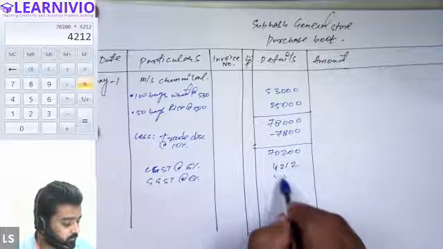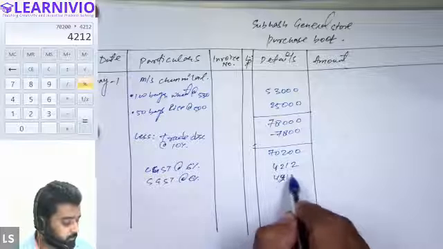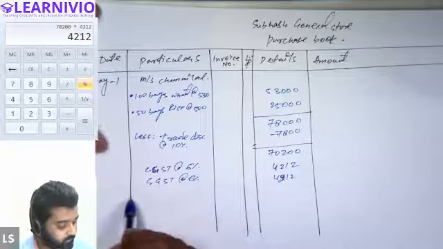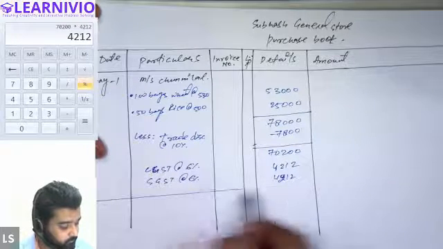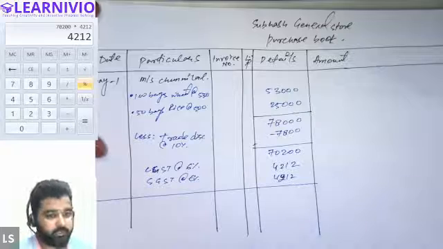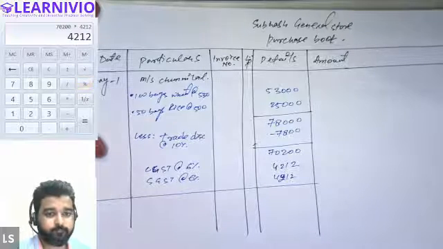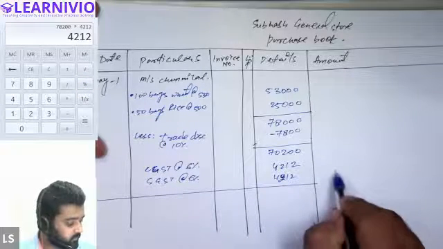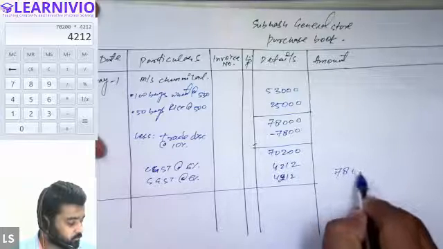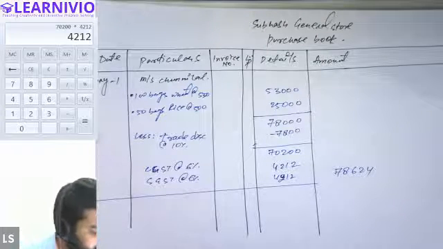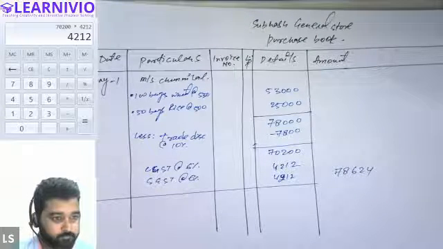Again 4,212 rupees. Now this is it. We will total this amount and write the final value. 78,624. This is the final value.